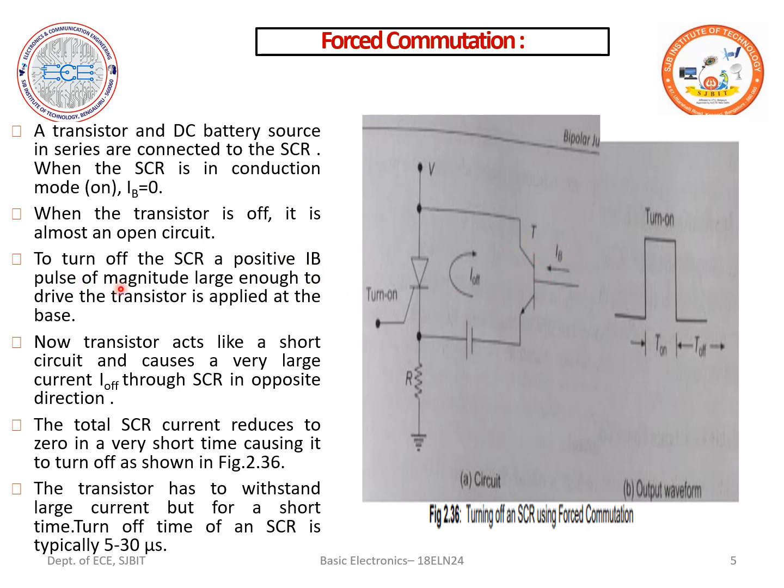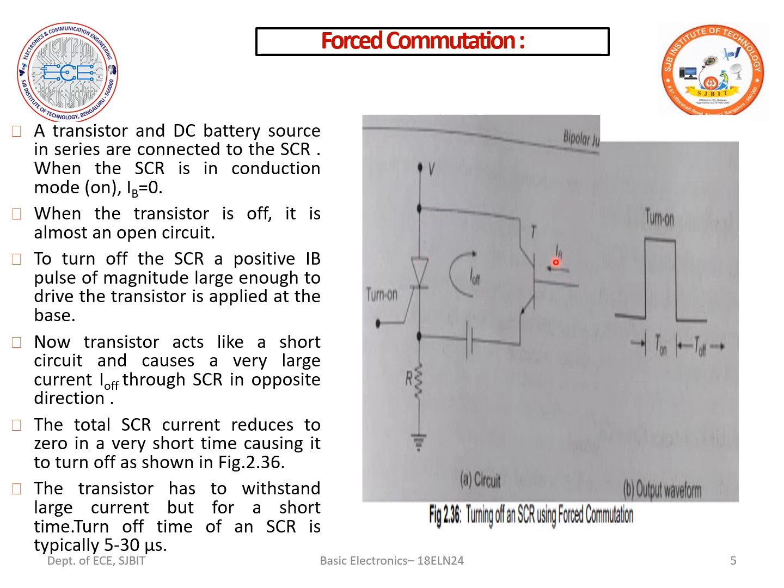So a positive base current pulse of magnitude IB. In order to generate the voltage across this transistor, we use a pulse generator. Whenever the SCR is in the on condition, the pulse generator should not generate any pulse, making the base current equal to 0. Whenever I want my SCR to turn off, the pulse generator should generate a pulse such that there is a current IB. Now the transistor acts as a short circuit, causing a very large current I off through the SCR in the opposite direction.